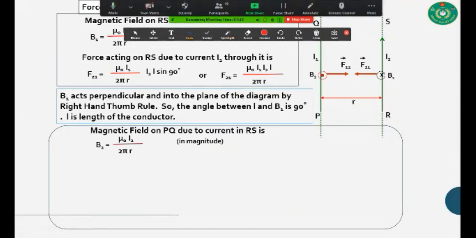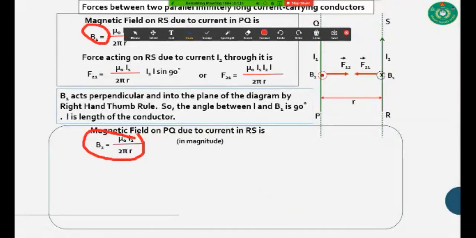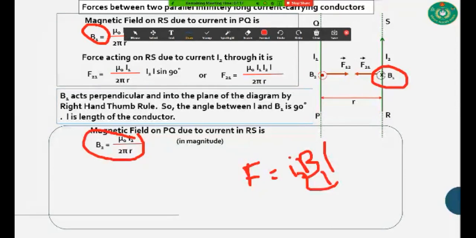Here I am getting this B2 and this B1, and you know it very well that we are going to determine the amount of force, and you know this equation: I B L sine of theta. Here you are determining this force for I2 current, so this is I2, and you are getting here B1 magnetic field, so this is B1.